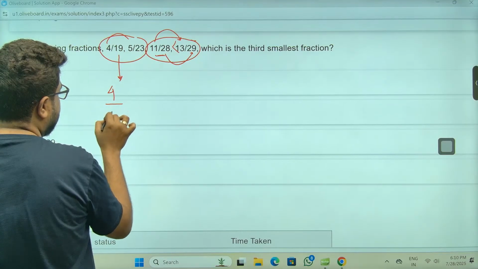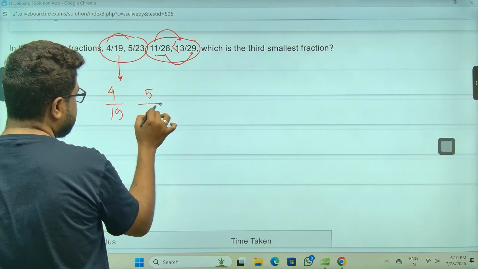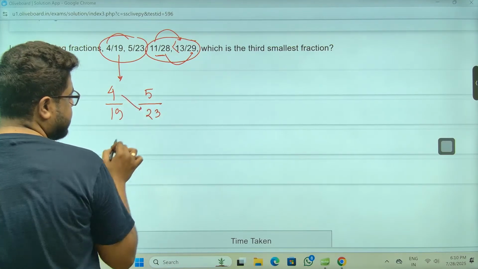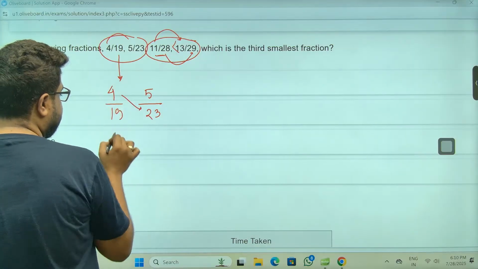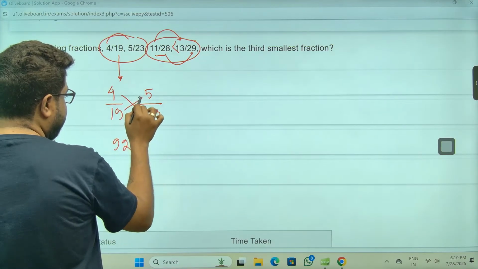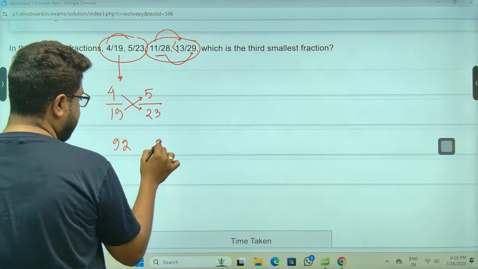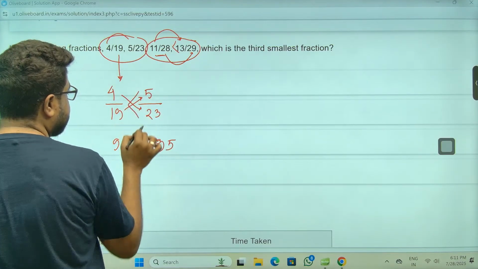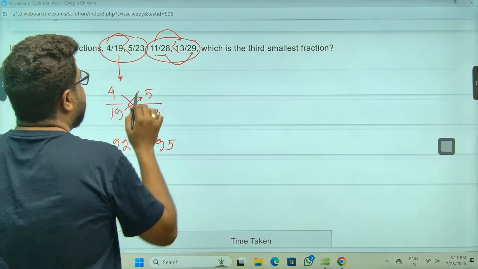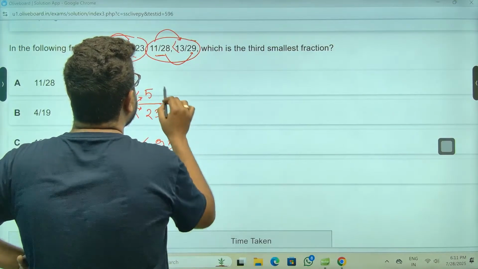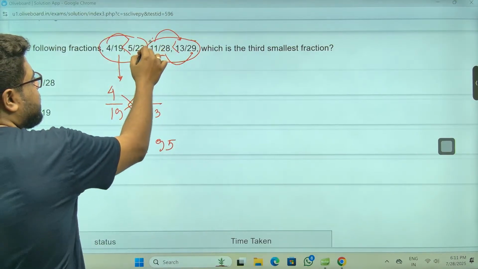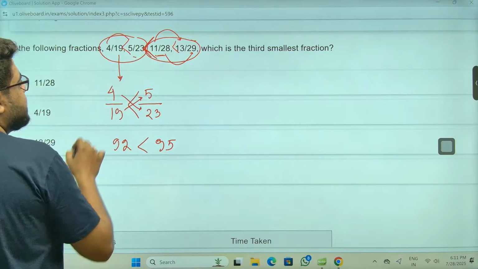Take a look once more because these values are very, very close. How will you calculate? Like this: 4 into 23, 4 twenties, so this is 92. 5 into this, sir, how much is this? 5 nineteens are 95. So this is greater. So this is greater, sir. And between these two, check once. Between these two it's very simple, sir. Look, this is much higher. So this is the order.